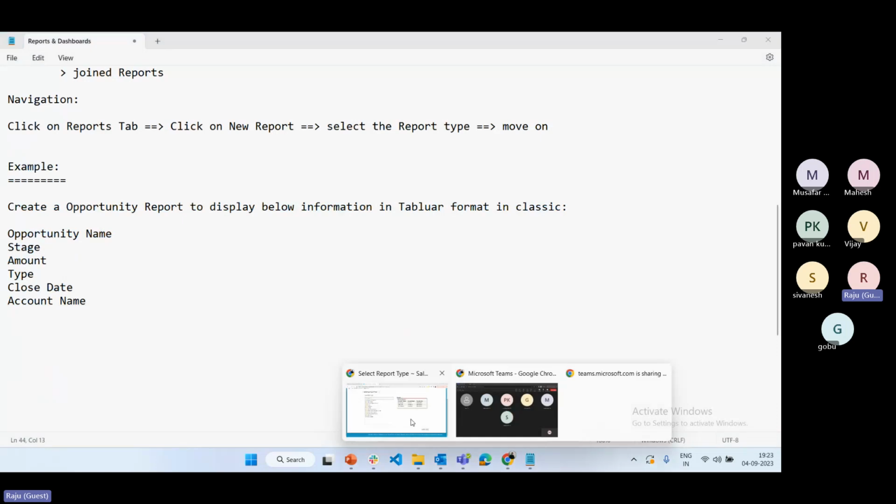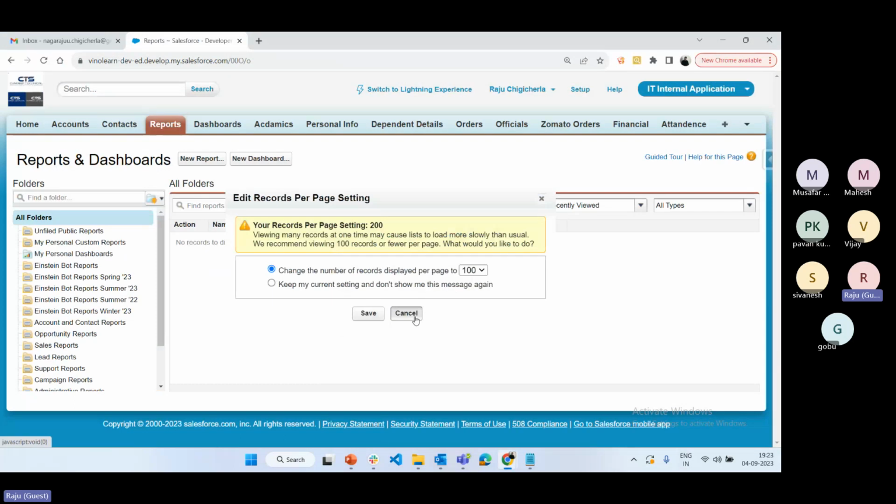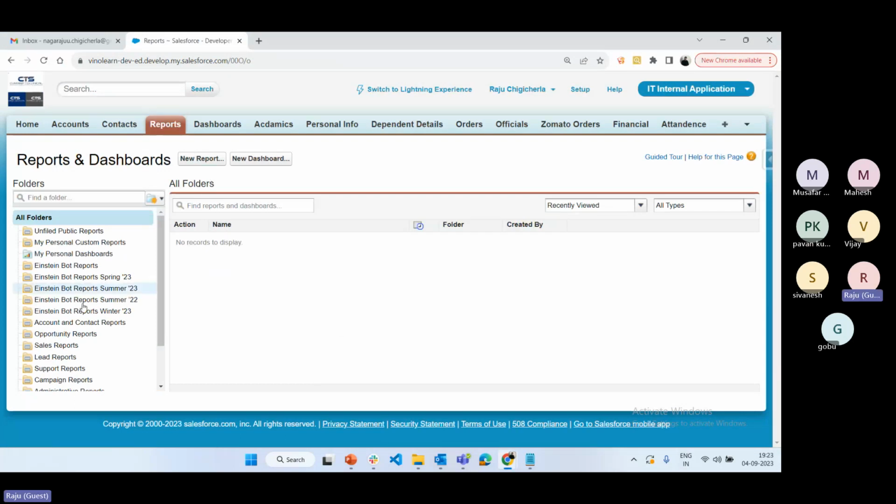Let's see how to create a report in Salesforce. Just click on reports tab, and click on the new report button. Already we have some folders under this. I will explain later, because the folders are required to share a report from one user to another user. So later we'll discuss this one. Okay, click on new report.